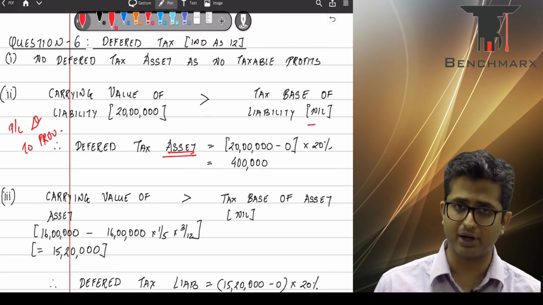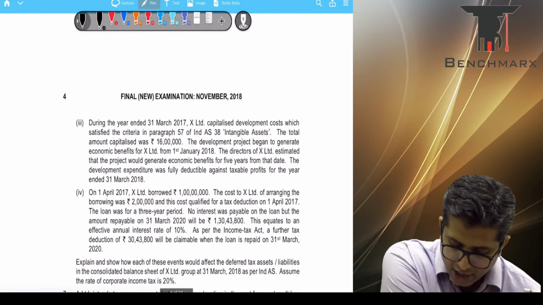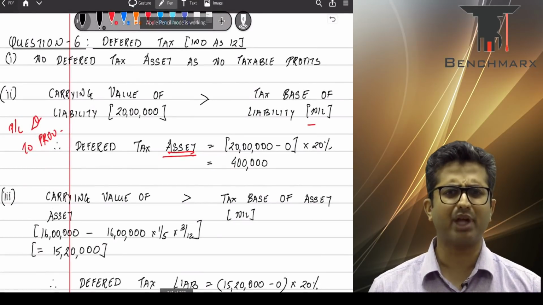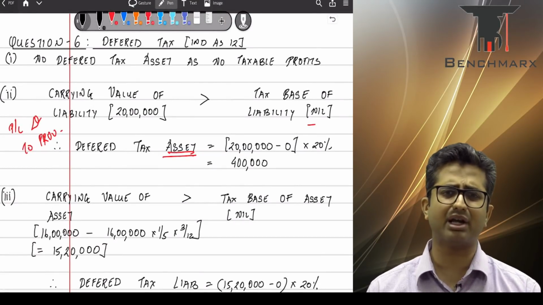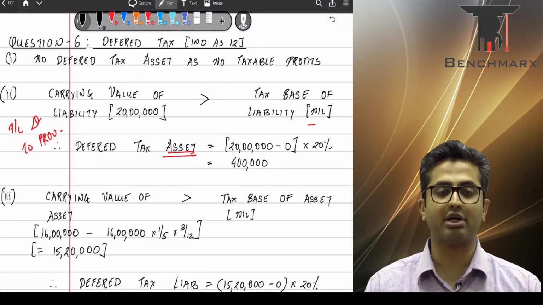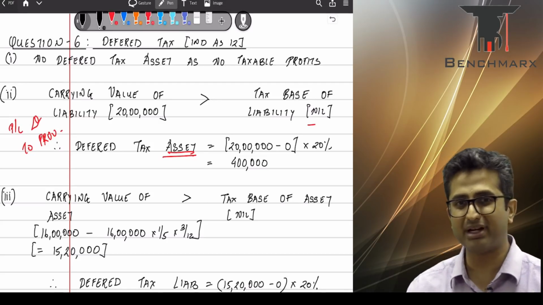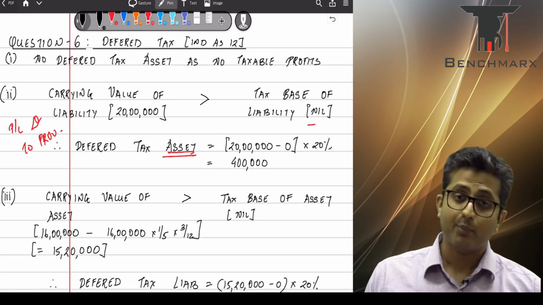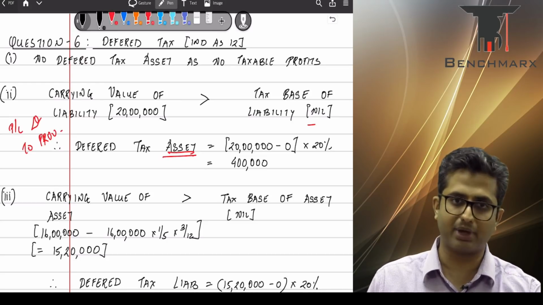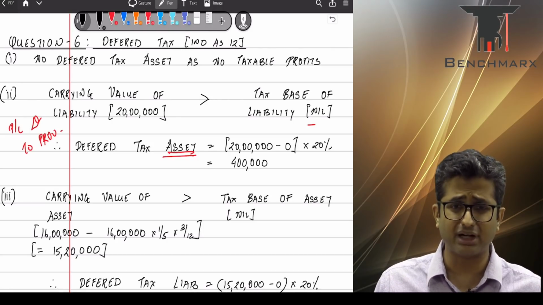In the third subpart, we can just go through the question again. In the third subpart, there is an intangible asset. There is a development expenditure. As you guys are aware, under Ind AS 38, intangibles development expenditure is capitalized. We have been told that as per income tax, this expenditure is expensed off immediately. So your total expenditure is 16 lakhs, which is capitalized as per books. You would have passed the entry intangible asset account debit to bank. Income tax would have said profit and loss account debit to bank. The entire amount would have been taken as an expenditure.